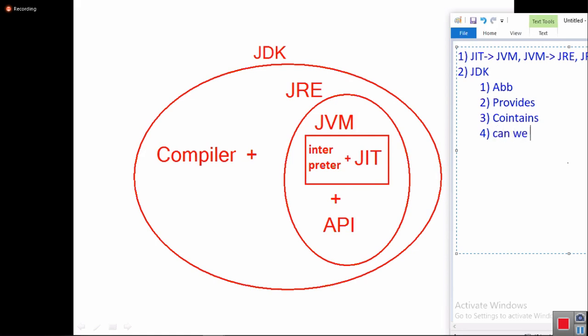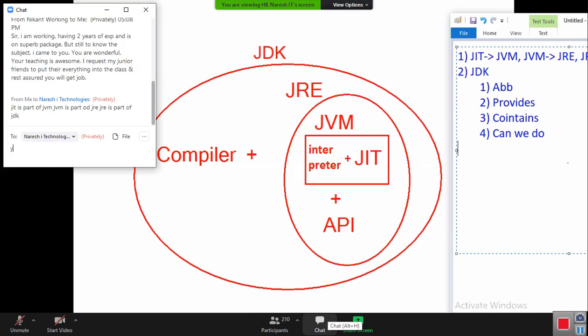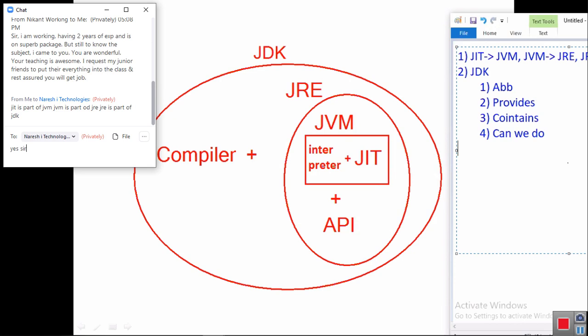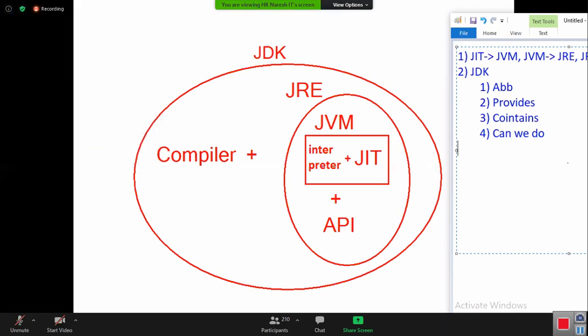We can develop, compile and execute new programs, and also we can modify already developed applications. Does everyone understand these points? If you have any doubts in these four points, please ask.